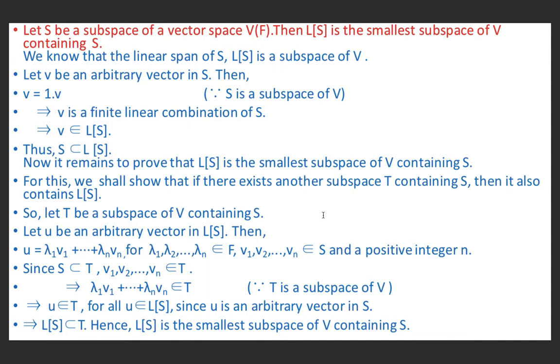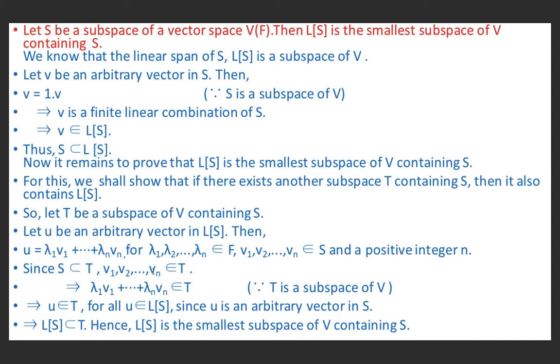So let T be a subspace of V containing S, or S is a subset of T. Let u be an arbitrary vector in LS, the linear span of S. Then we may write u as a linear combination of elements of S: u is equal to lambda 1 v1 plus lambda 2 v2 plus ... plus lambda n vn, where lambda 1, lambda 2, ..., lambda n are elements of a field and v1, v2, ..., vn are elements of S, and n is some positive integer.